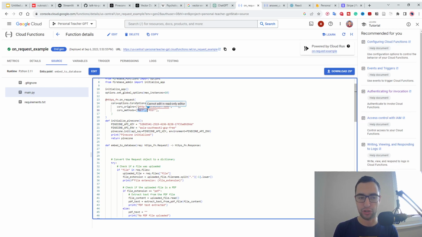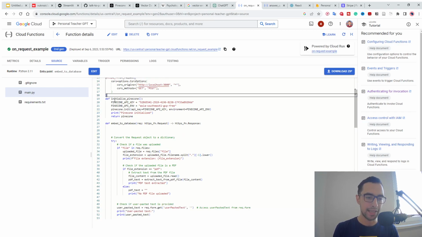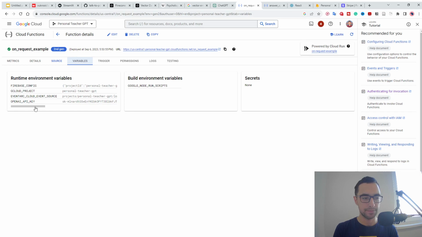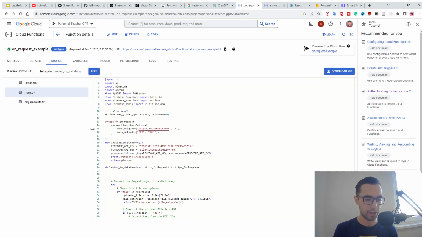Then I'm gonna say Pinecone API key. You will not put these variables here. You will put them into the variables here. I have my API keys and stuff here in the variables. I think you can either press edit, or when you are creating the function, you can add these variables here. And you're not gonna put it here like into the code.